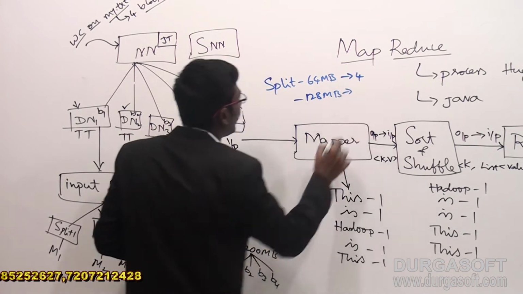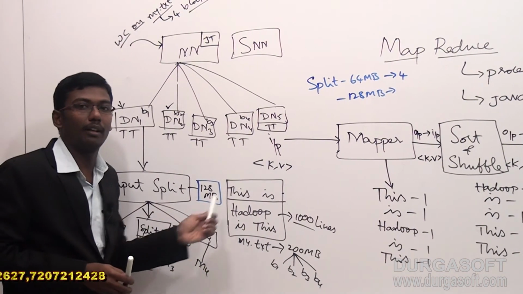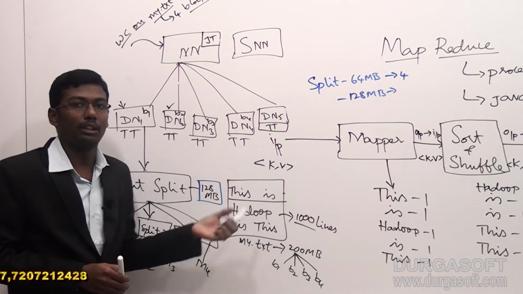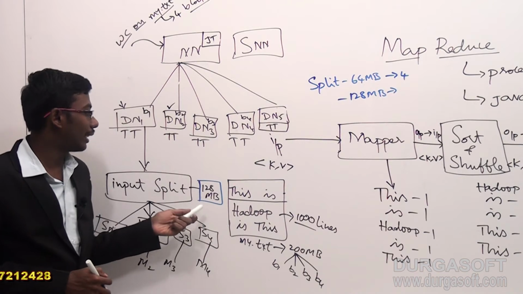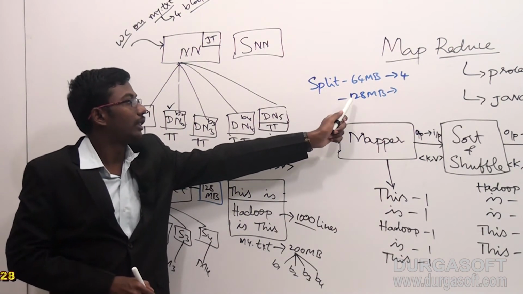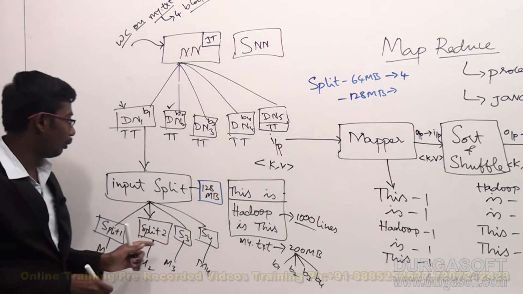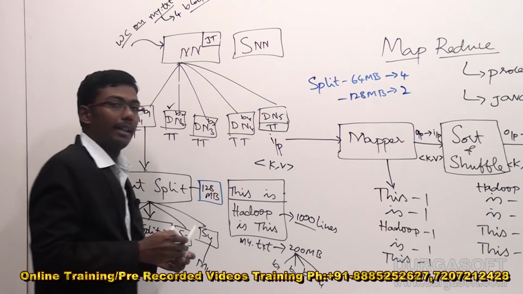And here, if we take the split size as 128 MB, we can also configure the split size. I will tell you in which way. mapred-site.xml is one configuration file in the Hadoop cluster. We can also configure the input split size there. Fine. Okay, I am giving the split size as 128 MB, and here we may need only 2 splits. Yes or no?